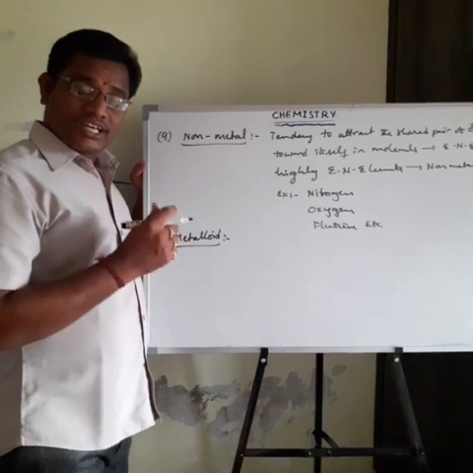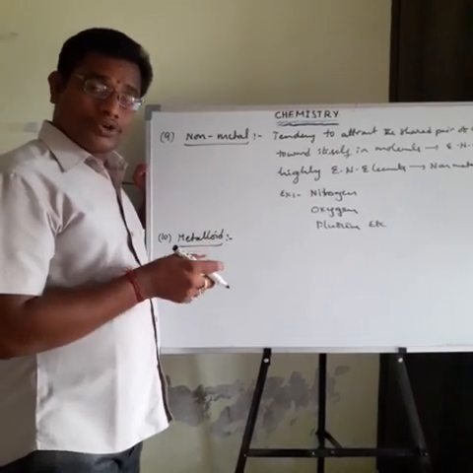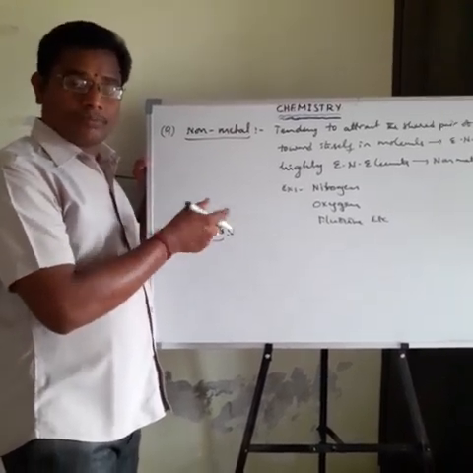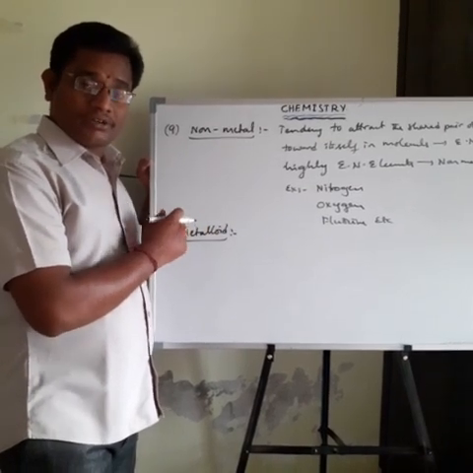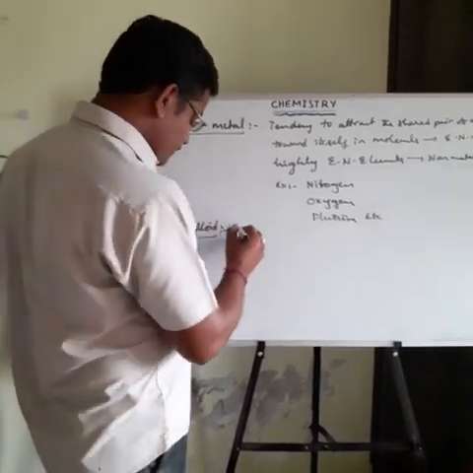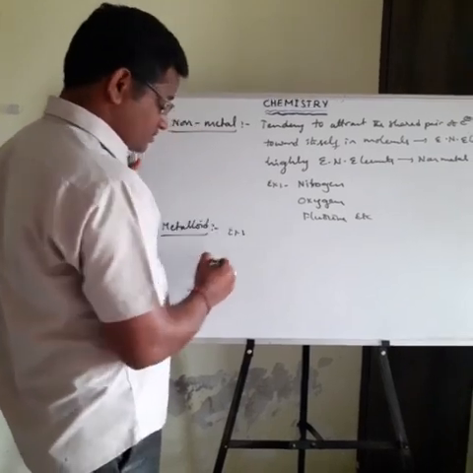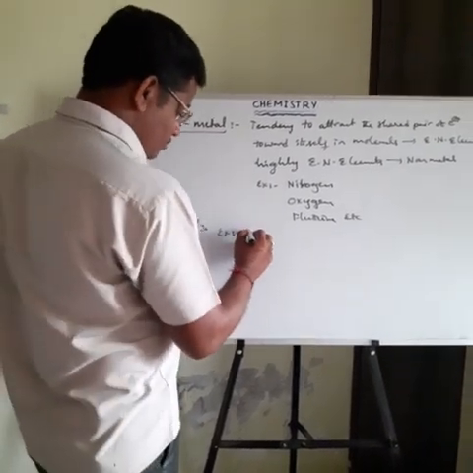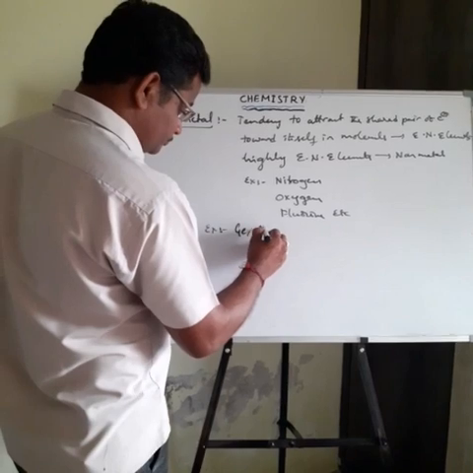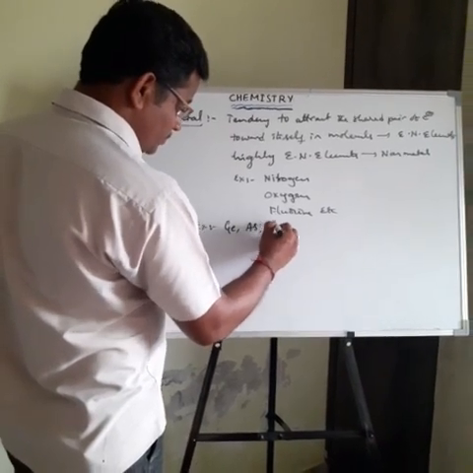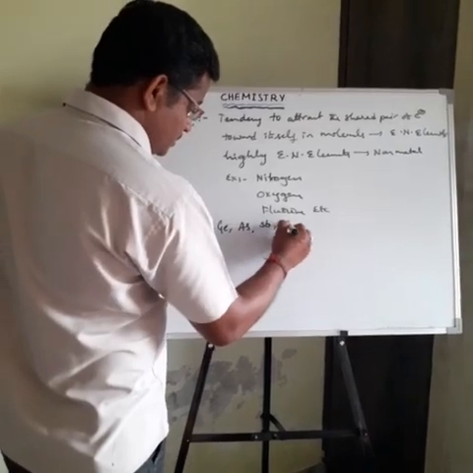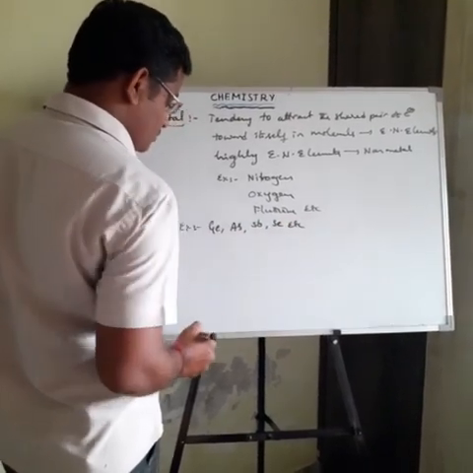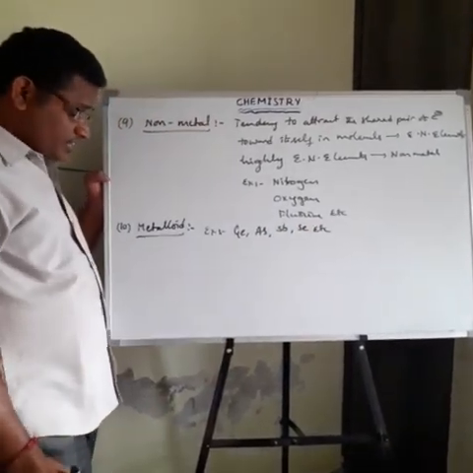Metalloids means the element which exhibits the properties of both metals and non-metals. Both properties of the metals and non-metals are contained by this element, and the type of the element is called metalloids. Then what are the examples for the metalloids? Metalloid examples: germanium, hafnium, antimony, selenium, etc.